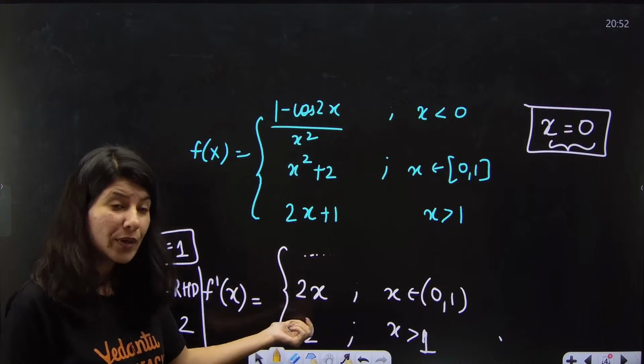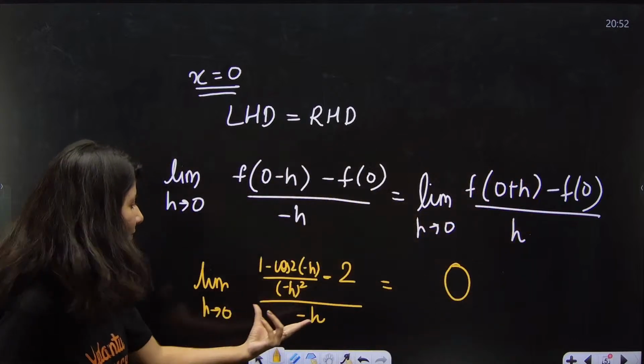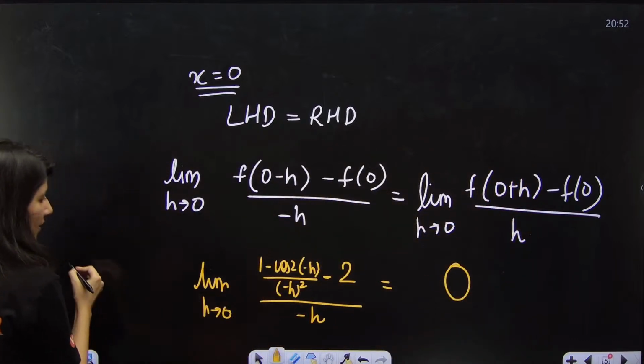So 2x, 2 into 0. Right hand derivative is clearly 0. We don't need to do this. Okay, this is fine. Now what about this? Let us just do it.